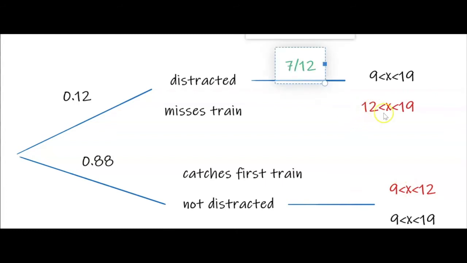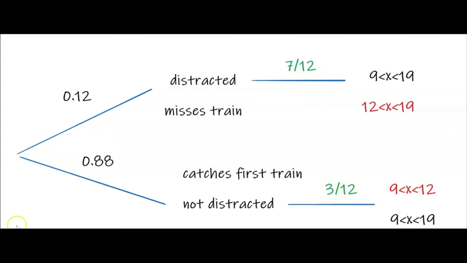The probability that it takes between 12 and 19, well, we're following a uniform distribution, so that is a gap of 7, but it could have been anything from 12 to 24 for the second train, so it's 7 out of 12. The probability his time is between 9 and 12 is a gap of 3, so it's 3 out of the 12 minutes available.